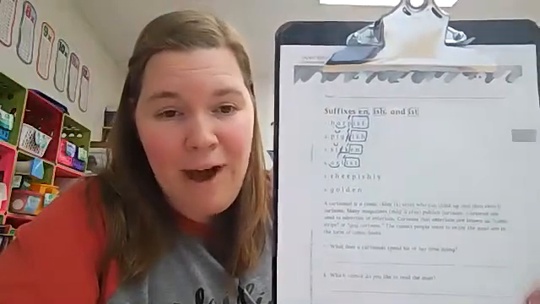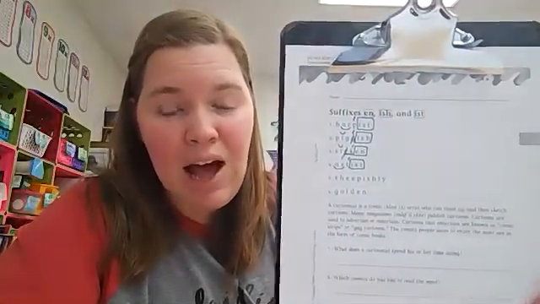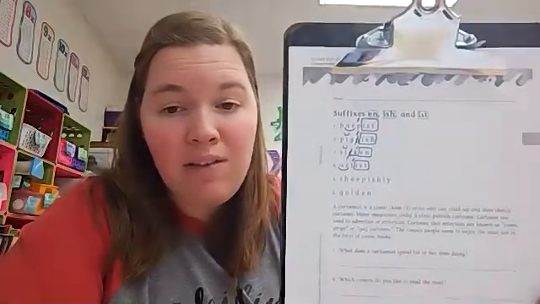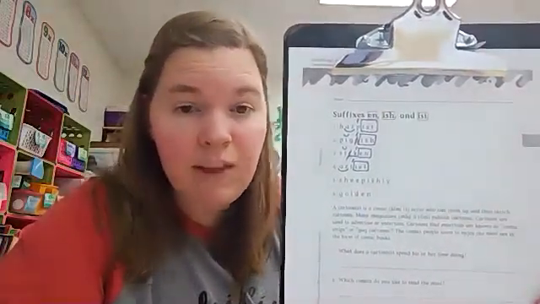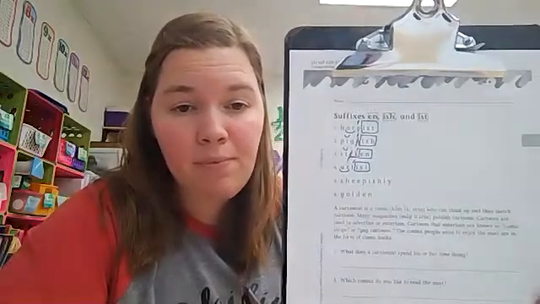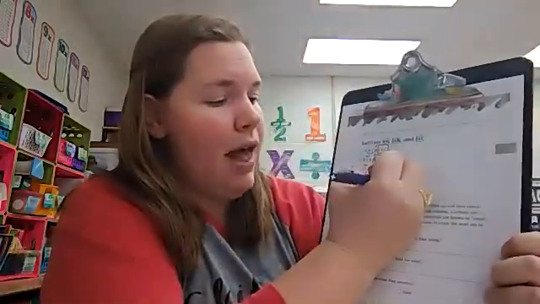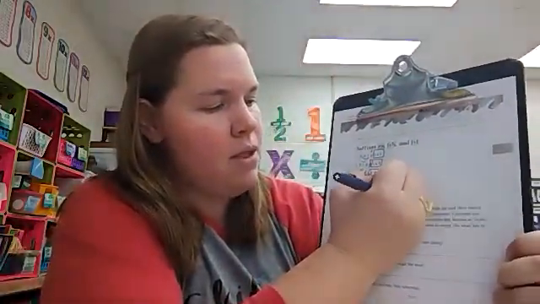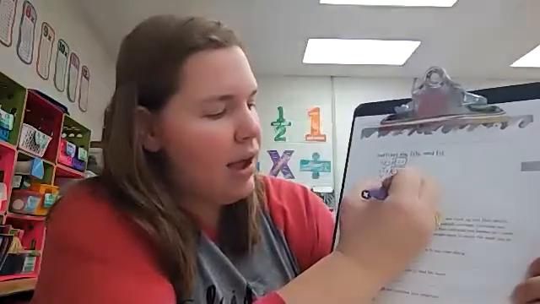Look at number 5. I actually see 2 suffixes. Do you see 2 suffixes for number 5? There is suffix ly. And when we cover that, we're left with the word sheepish, which has suffix ish.